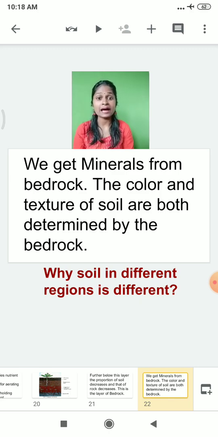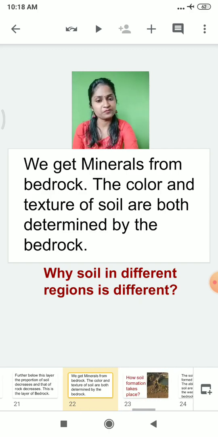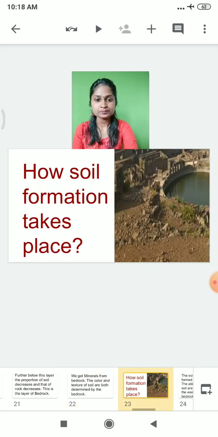The color and the texture of the soil are determined by the bedrock. And because of the presence of different types of bedrock, the soil in different regions is different. Now, did you understand what I want to tell you over here? And now the next question is: how exactly does this soil formation take place?